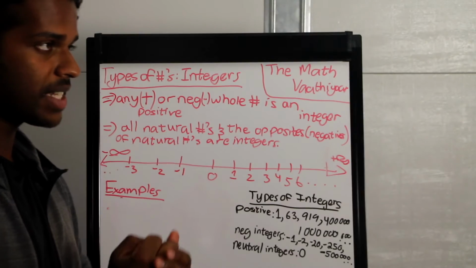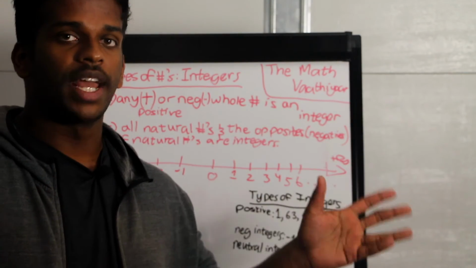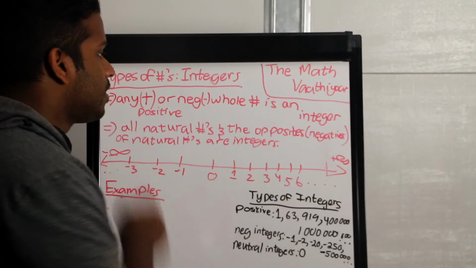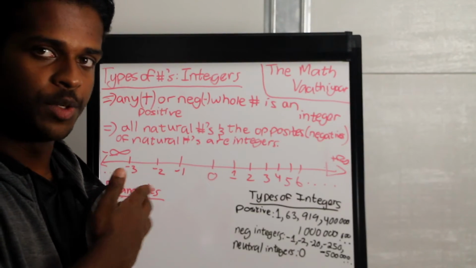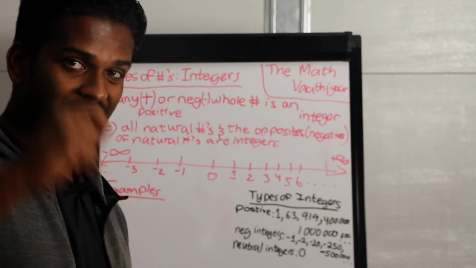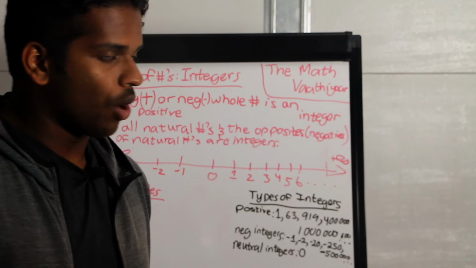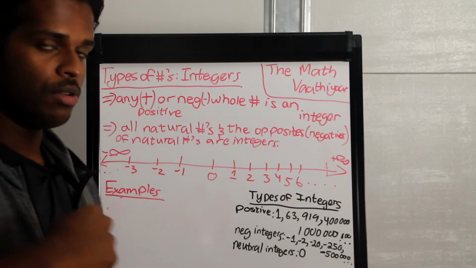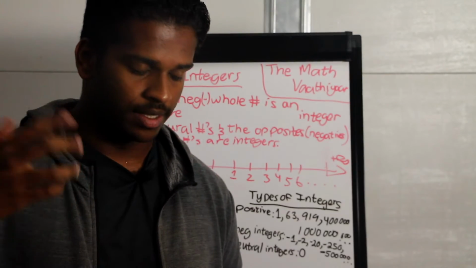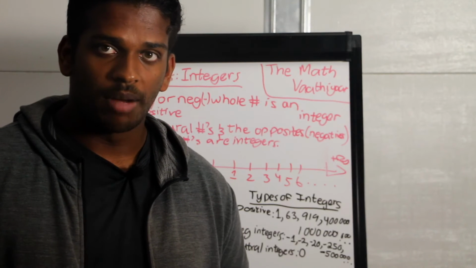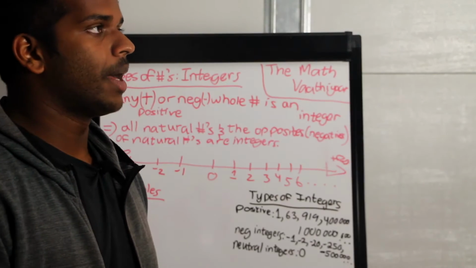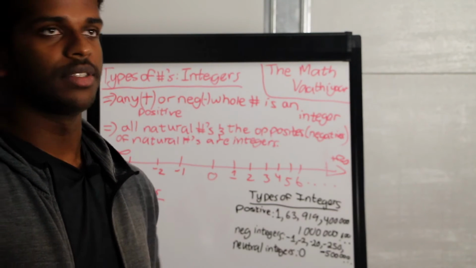So integers are basically any positive or negative whole number. By positive, I mean values that are greater than 0. Any value that is to the right of 0 on a number line, or that is greater than 0, is a positive number, while any number that is below 0, that is less than 0, that is to the left of 0 on a number line, is a negative number. So this is what positive and negative numbers mean.